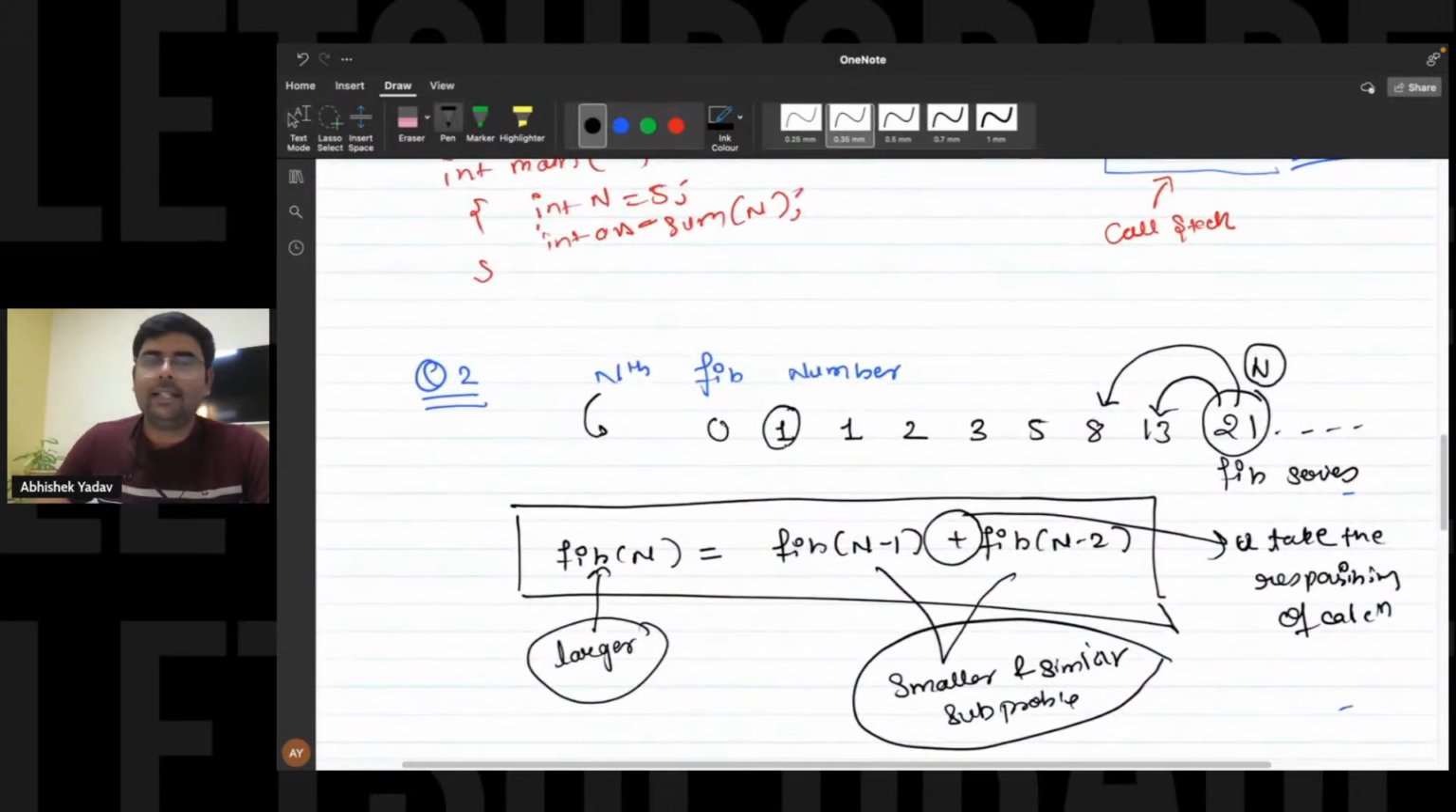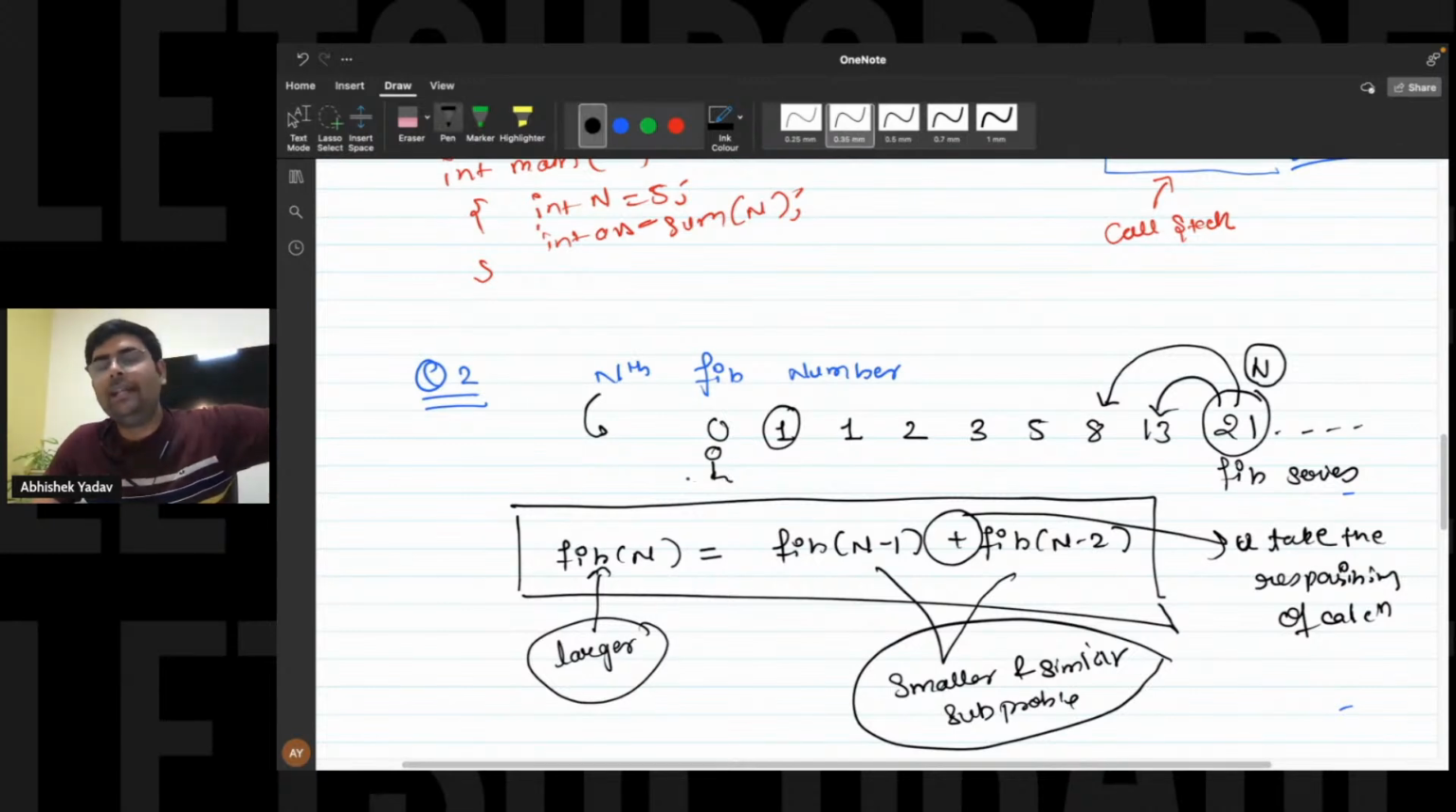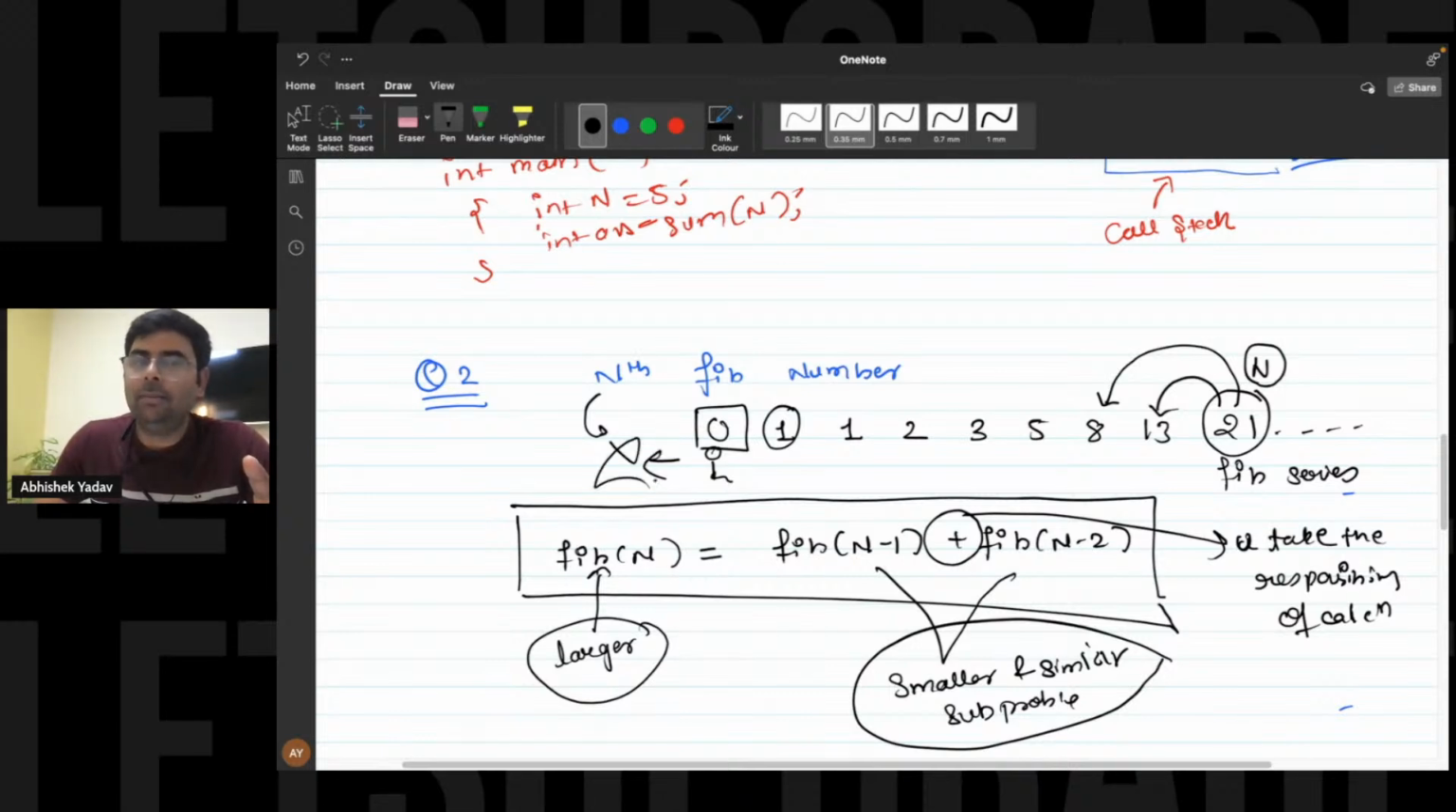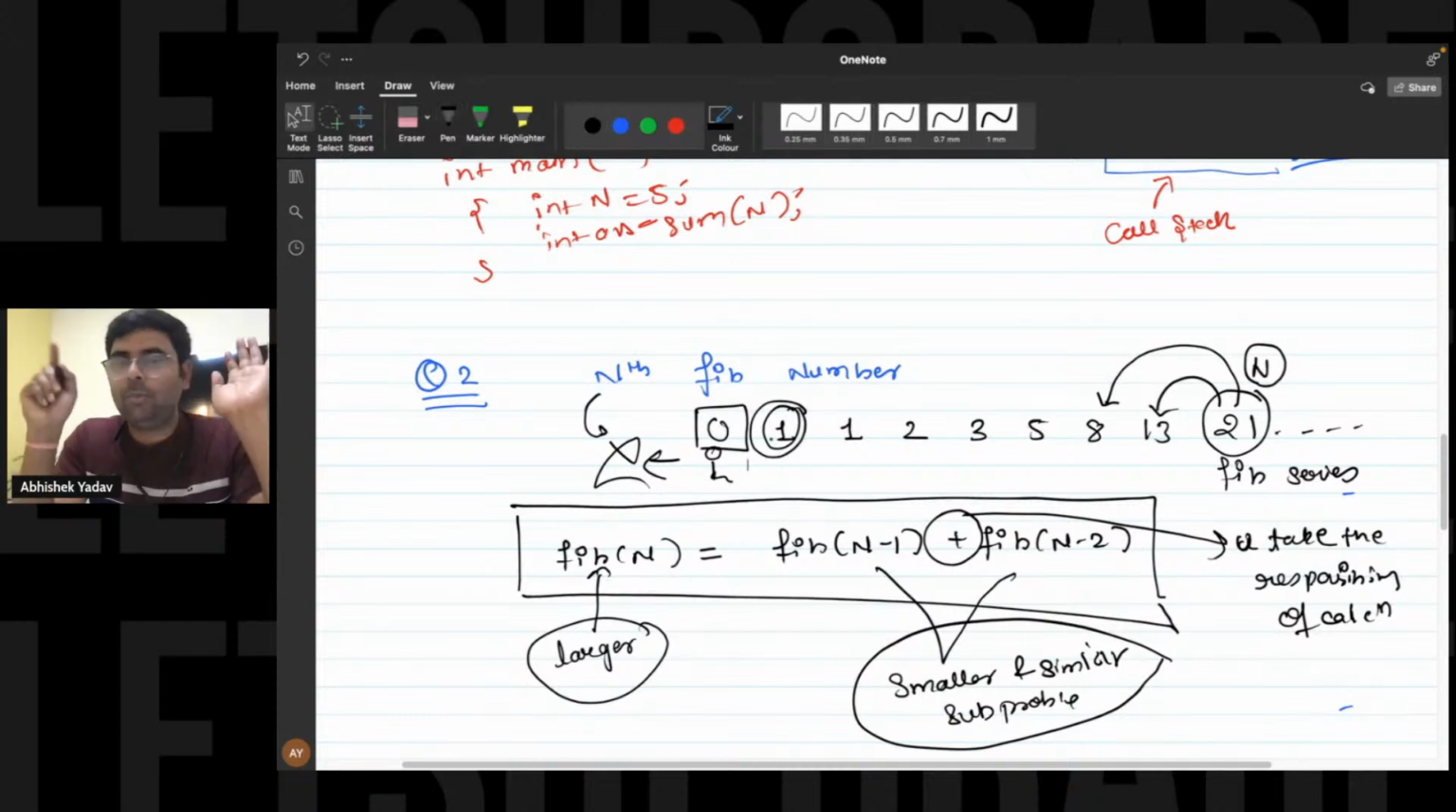So if someone is asking you for the 0th Fibonacci number, there is no need to go and solve a smaller and similar subproblem. This is the smallest problem. You already know the answer of the 0th Fibonacci number, and you already know the answer of the 1st Fibonacci number. Everyone is getting the point? The base case is clear.